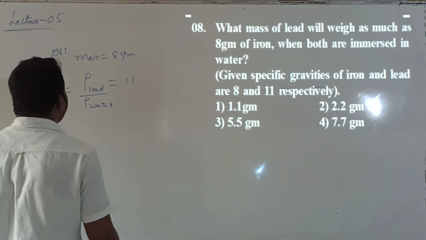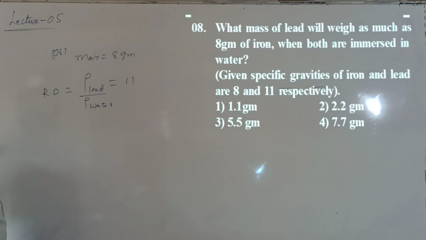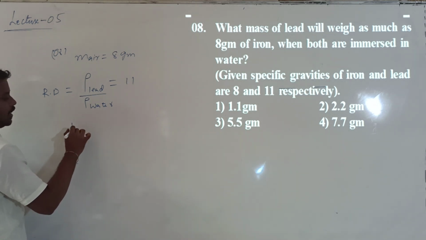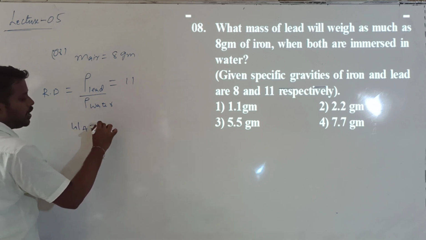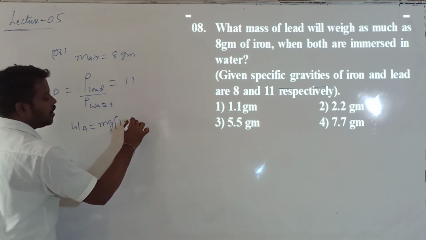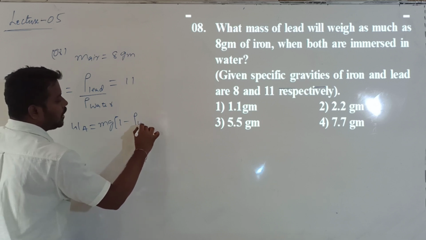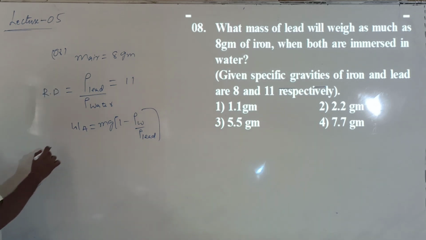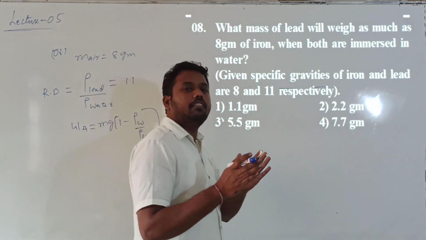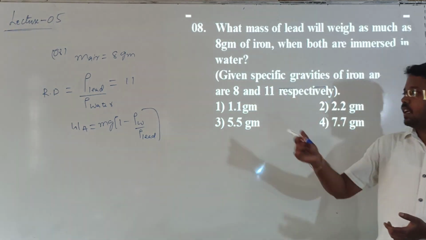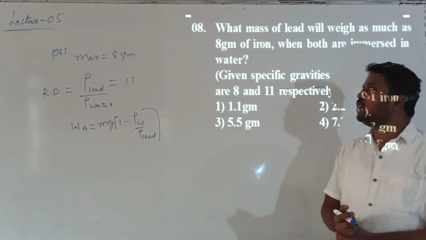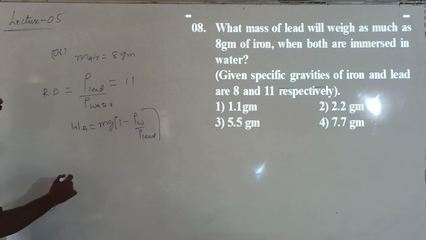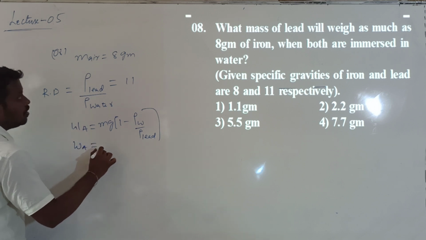What they are asking us to calculate is, when both are immersed in water, what their masses are. When it is immersed in water, the weight value WA is equal to m into g into 1 minus rho water divided by rho lead. Correct? So what is WA? Apparent weight. Whenever the lead block is immersed in water, the weight is given by WA. So WA is equal to m into g into 1 minus rho water divided by rho lead. Correct?